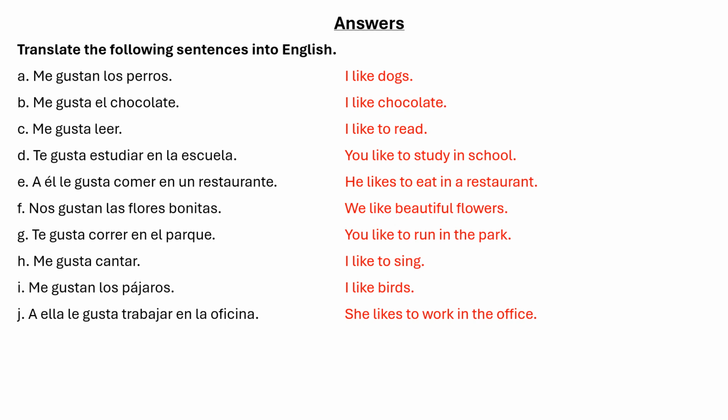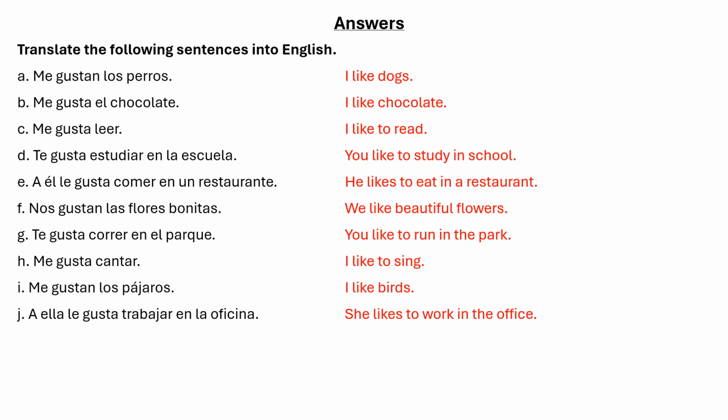Te gusta correr en el parque. You like to run in the park, right? So what do we like? Correr, right? Te gusta, you like to run. Running is liked by you, right? So what is the thing that the person likes? Correr. So therefore it's a verb, so we will use gusta. Letter H. Me gusta cantar. I like to sing. What do I like to do? Cantar. It's a verb, infinitive, so we will use gusta. Me gustan los pájaros. I like birds. So what do I like? Birds, plural noun, so gustan.